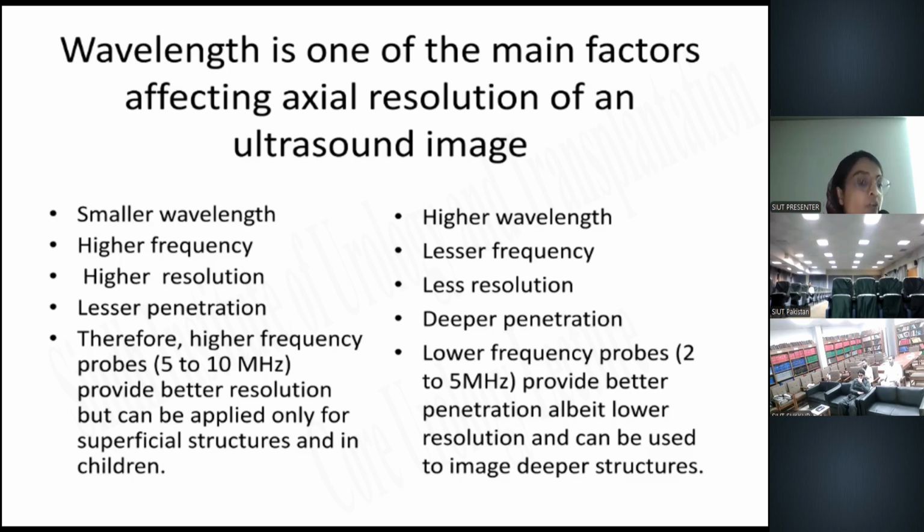Therefore, high frequency probes like 5 to 10 megahertz will be used, and this is applicable for the pediatric population and for the evaluation of superficial structures, like the vascular structures. On the other hand, the higher wavelength with lesser frequency gives less resolution, and because of the higher wavelength, there will be deeper penetration. Because of the low frequency and low resolution, low frequency probes between 2 to 5 megahertz will be used, which provide better penetration, and lower resolution can be used to image the deeper structures.